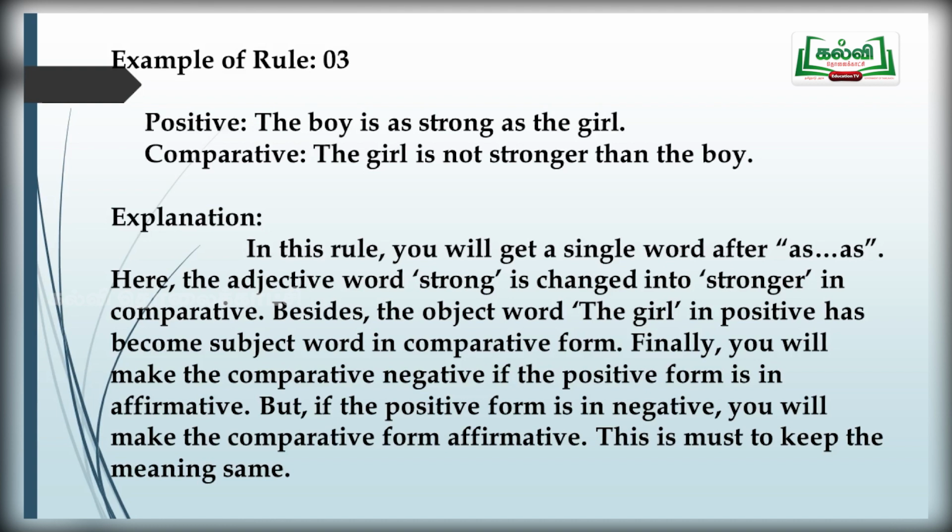Without looking at the display or the television, I already told you: positive degree will have the subject at the end of the sentence, isn't it? And comparative degree will always start with the subject. It's very easy. The boy is as strong as the girl. So, which is the subject there? The girl. The girl is.